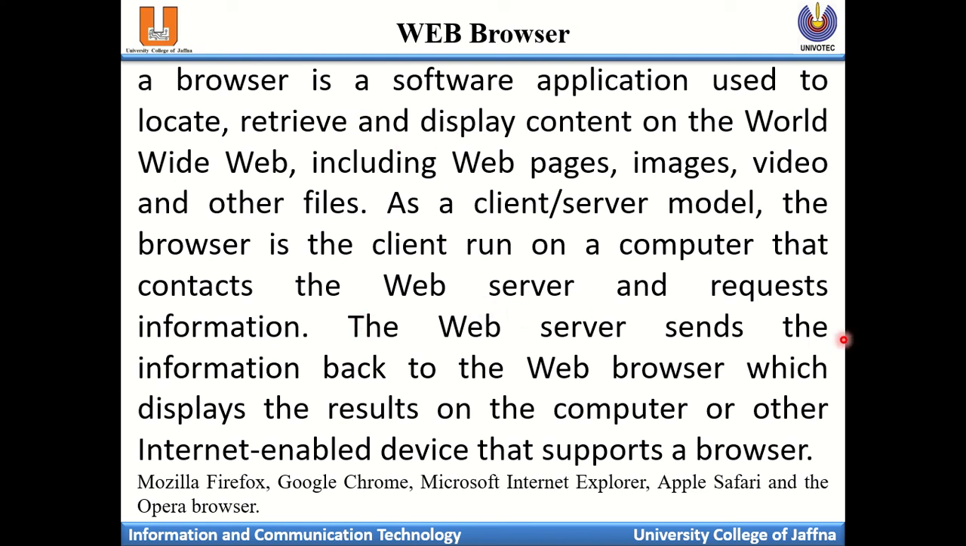The web server sends the data information back to the web browser. While they are sending the data back to the web browser, they are displaying the results on your computer or maybe an internet enabled device. Not only the computer, any internet enabled device displays it on the local machine. Some examples of web browsers are Mozilla Firefox, Google Chrome, Microsoft Internet Explorer, Apple Safari, and the Opera browser.